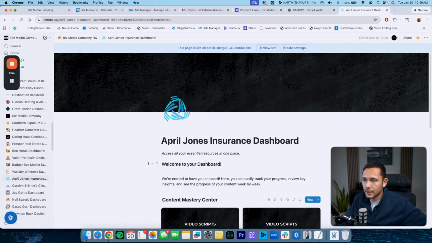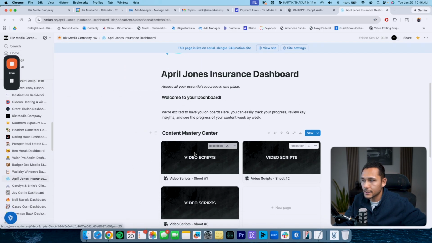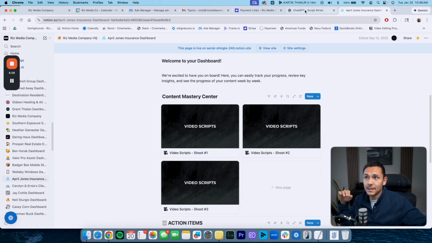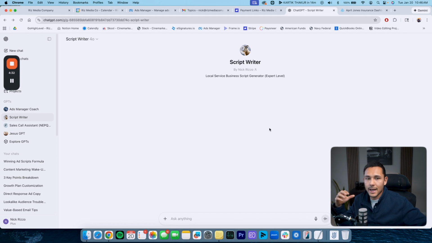And as you can see, when I click on the dashboard here, she has a couple different options for scripts. Because we've already found that these scripts are proven, and the format of them and the way that they are set up has actually gotten her good results and resonated with the type of client that she's trying to attract, we're going to use that information to, again, train this GPT even more so it's even smarter and has more information in terms of how to make better scripts.